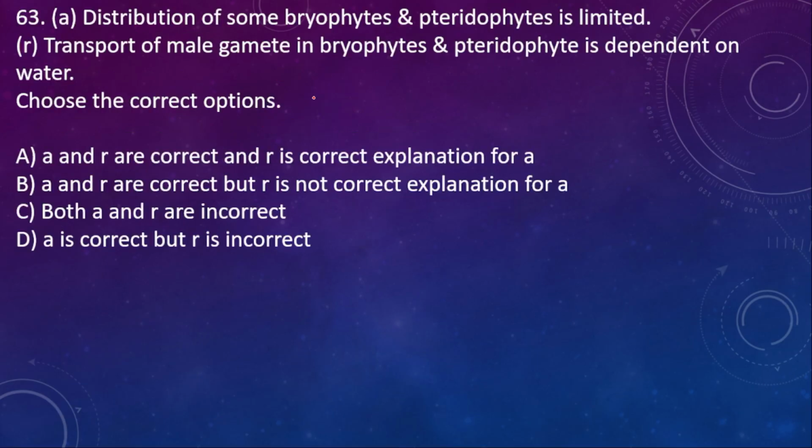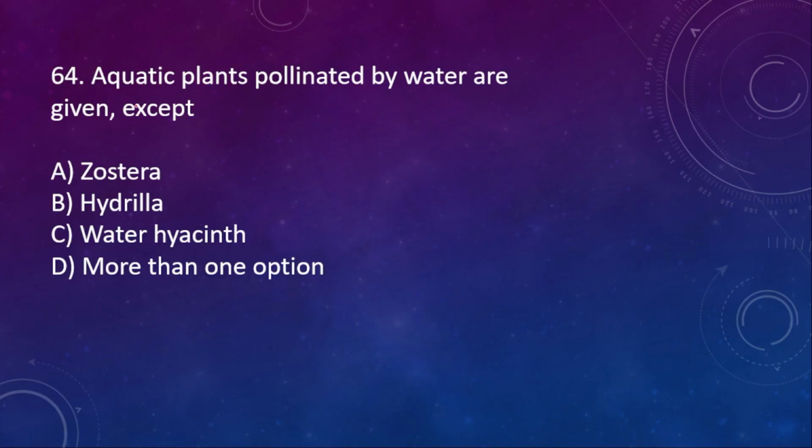63. Assertion: distribution of some bryophytes and pteridophytes is limited. Reason: transport of male gamete in bryophyte and pteridophyte is dependent on water. Choose the correct option. Here the right option is option A. Both are correct, and R is the correct explanation of A. 64.